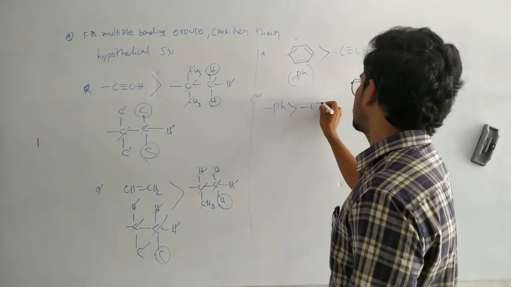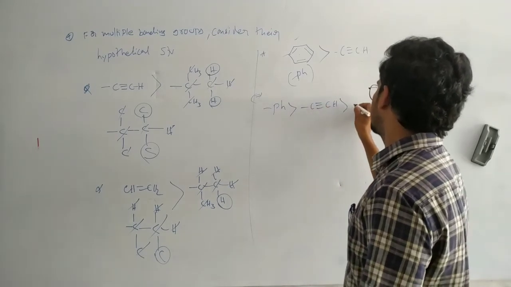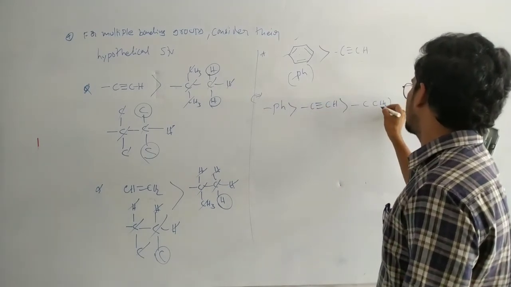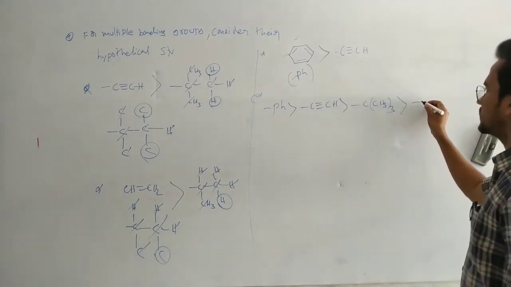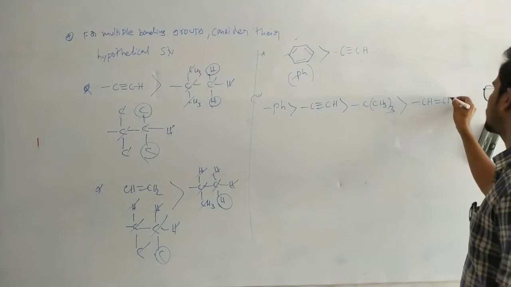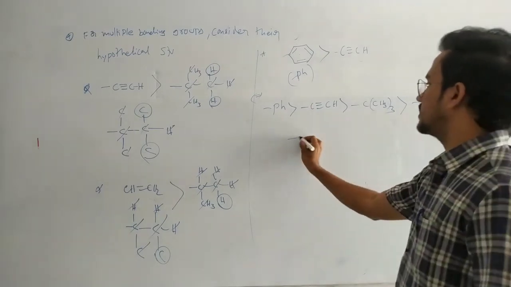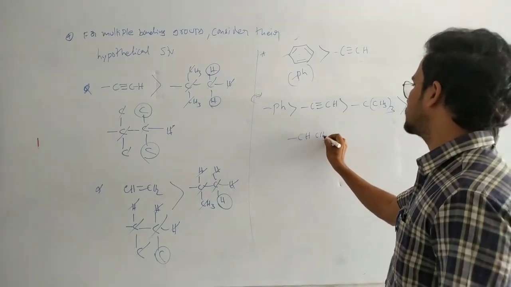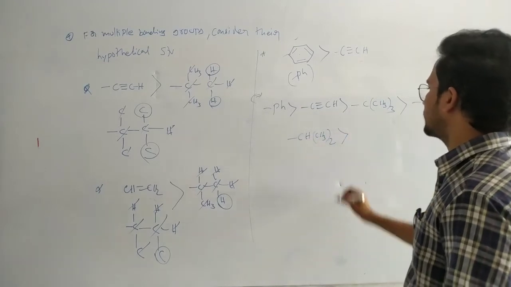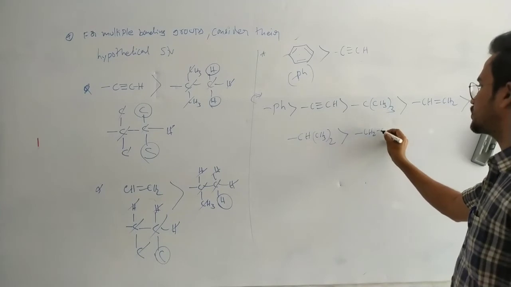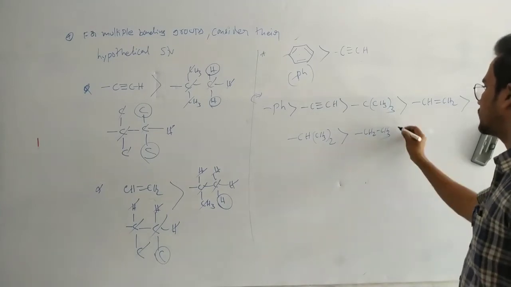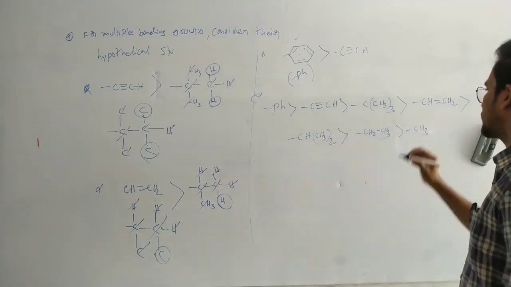So finally I am giving this order: phenyl greater than acetylene group greater than tertiary butyl group greater than CH double bond CH2 vinyl group greater than isopropyl, CH3 twice, greater than CH2CH3 ethyl group, and next methyl group.